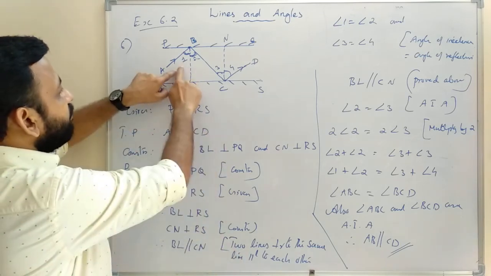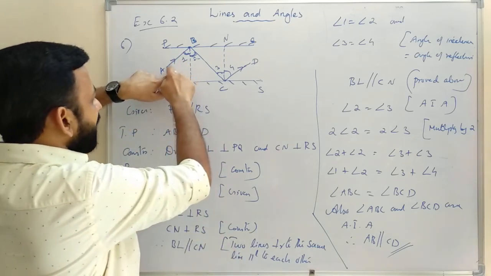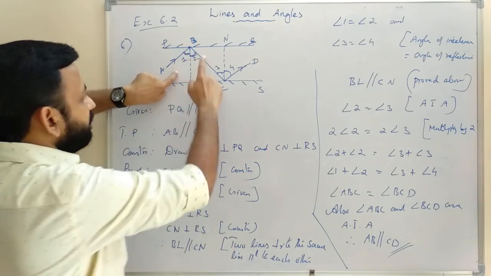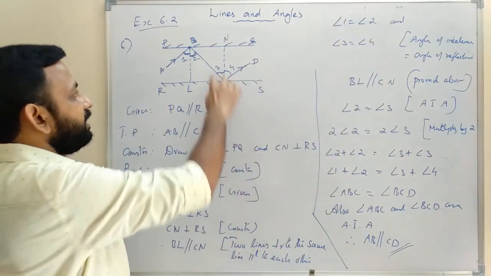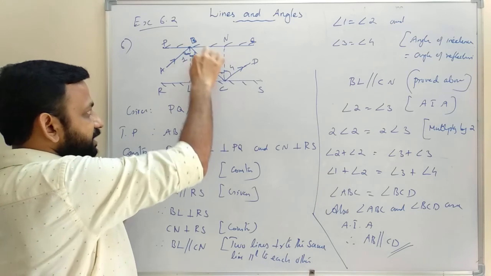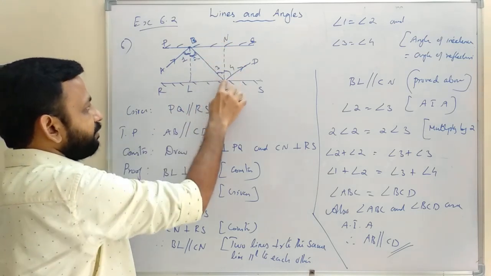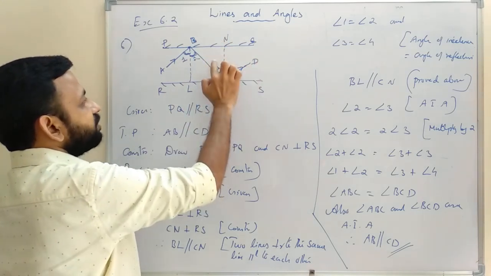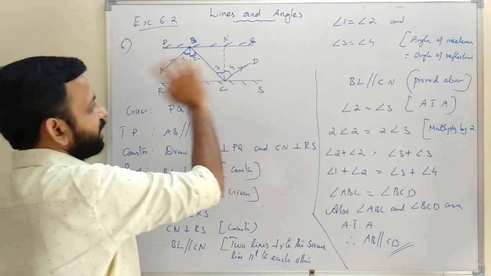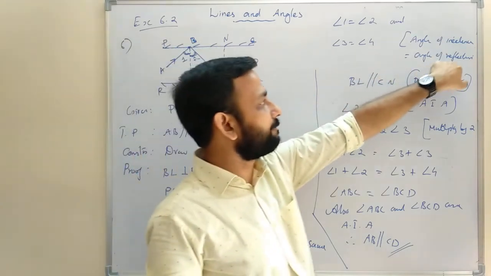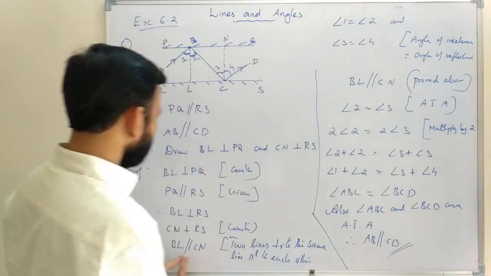Then angle 1 equal to angle 2, because angle of incidence is equal to angle of reflection. In physics you studied. Then similarly here angle 3, this is incident ray, then this is normal and this is reflected ray. So we can say angle 3 equal to angle 4. Angle of incidence is equal to angle of reflection. Same reason.